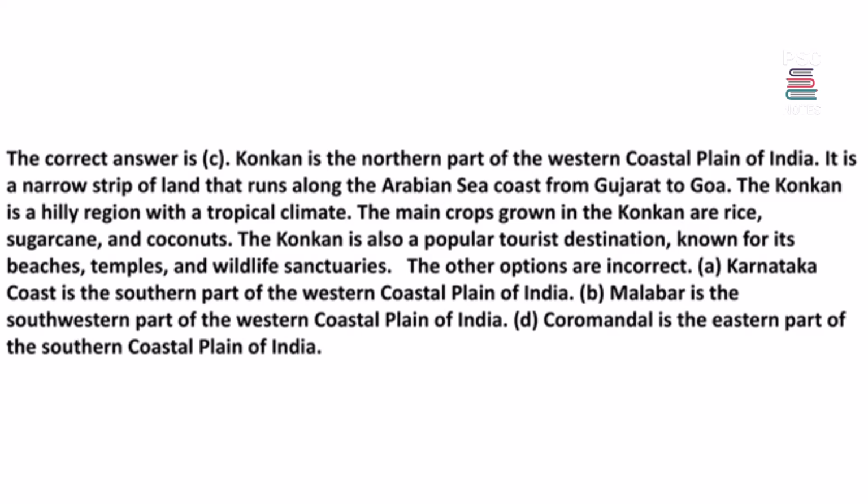The Konkan is a hilly region with a tropical climate. The main crops grown in the Konkan are rice, sugarcane, and coconuts. The Konkan is also a popular tourist destination, known for its beaches, temples, and wildlife sanctuaries. The other options are incorrect. A. Karnataka coast is the southern part of the western coastal plain of India. B. Malabar is the southwestern part of the western coastal plain of India. D. Coromandel is the eastern part of the southern coastal plain of India.